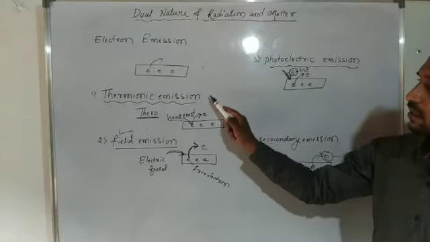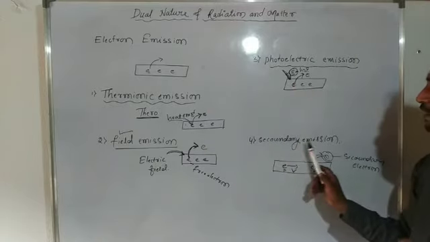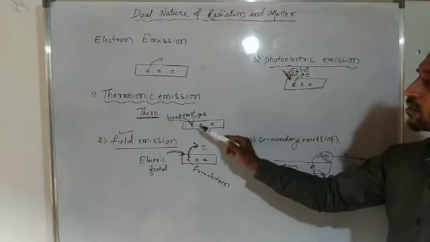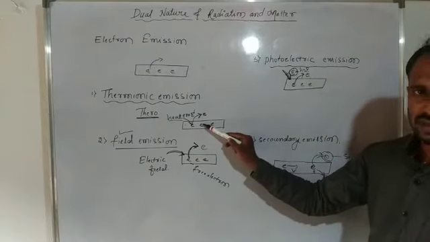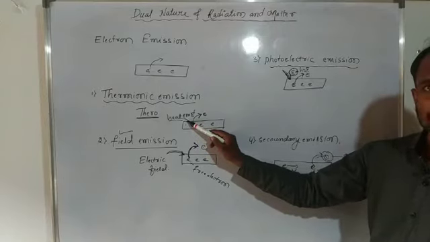So here we consider four types of emission: thermionic emission, field emission, photoelectric emission, and secondary emission. The first one is thermionic emission. It is the process of emission of free electrons from a metal surface when a suitable amount of heat energy is supplied to it.